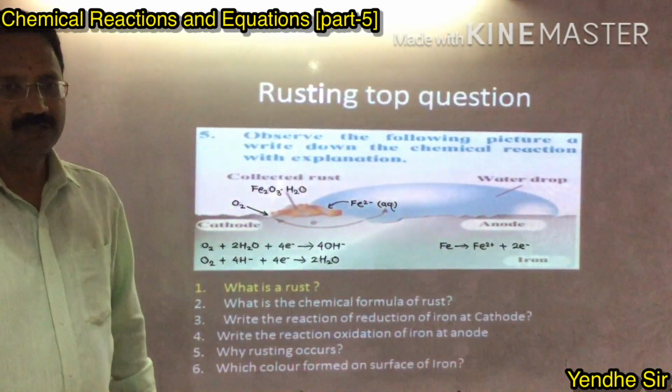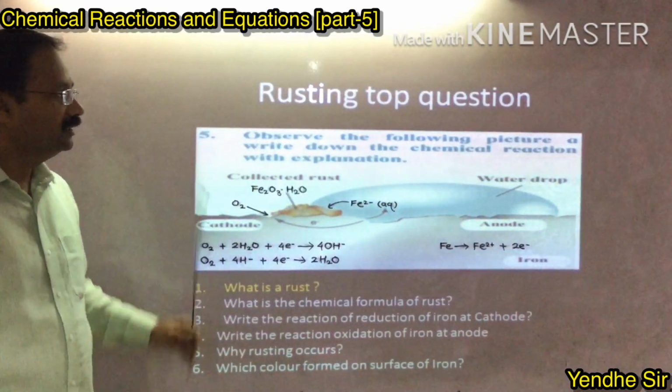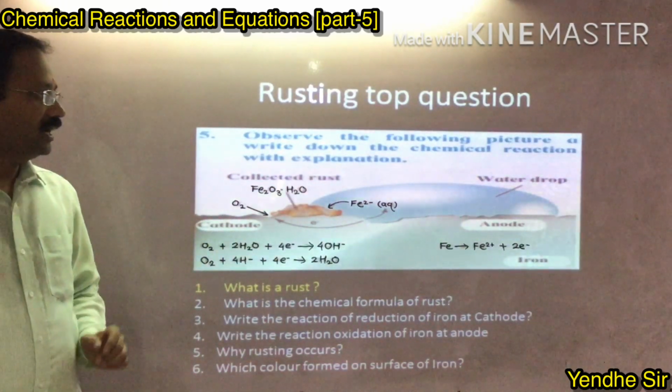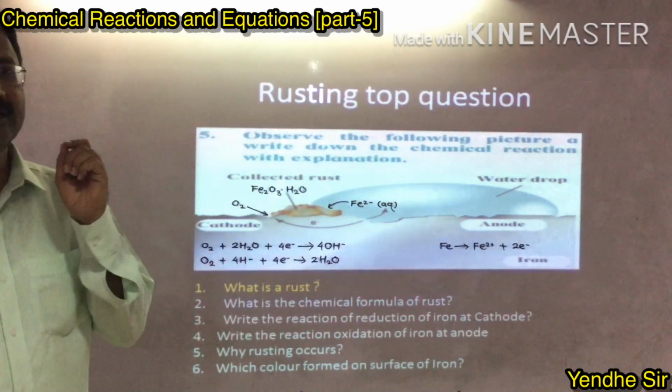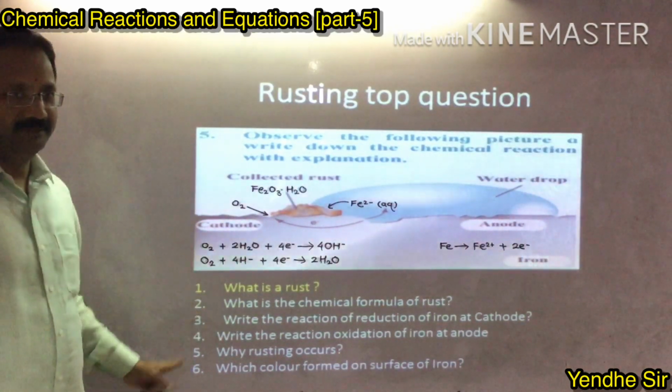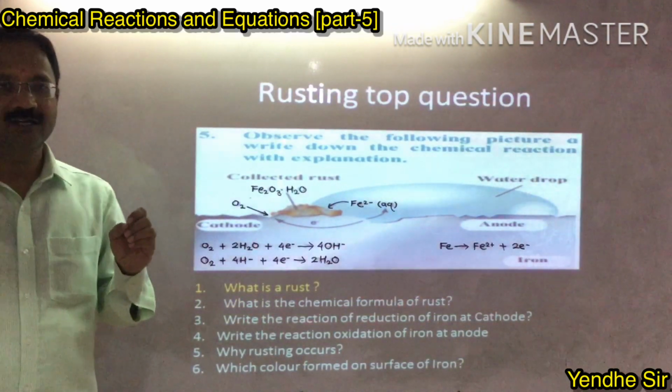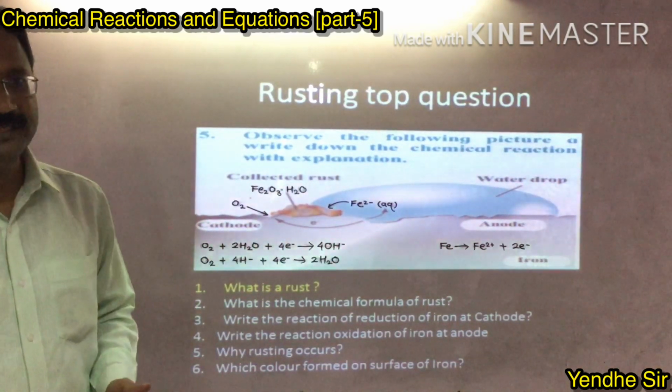Let's see the top questions depending upon rusting. Observe the picture and write down the answers to the questions given below. The first question is, what is rust? We have seen already.